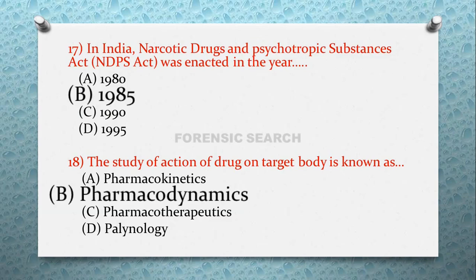In this question, option A, that is pharmacokinetics, determines the concentration of drug in body fluids and tissue. Then this pharmacodynamics is the study of action of drug on target body. And option C, that is pharmacotherapeutics, is the use of drug for treatment of diseases. And the last option, that is palynology, is the study of pollen grains.